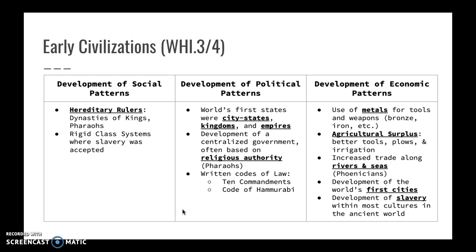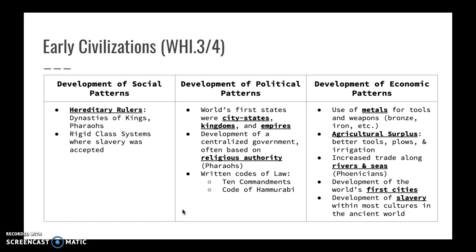In the very early civilizations, looking at ancient river valleys and the other early civilizations, most of these civilizations are going to be led by hereditary rulers, like dynasties. The pharaohs were also included in this, and these essentially are rulers that are passing their power from family member to family member. In addition, a lot of these societies had really rigid class systems where slavery was accepted. Think about the caste system, for example. In this area, the world's very first city-states and kingdoms and empires started to emerge. Those are the political breakdown of how these different areas were organized.